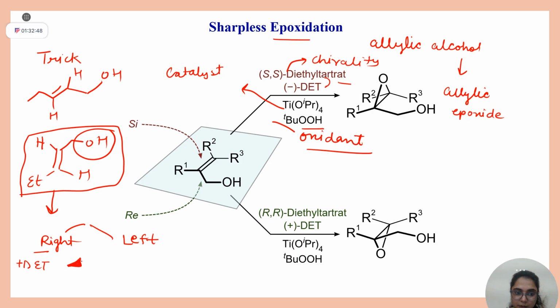Wedge means above. Don't take tension. I will bring enough problems. You will be clear in that. And if it is on the left in plus DET, it will be below, and vice versa. Clear?